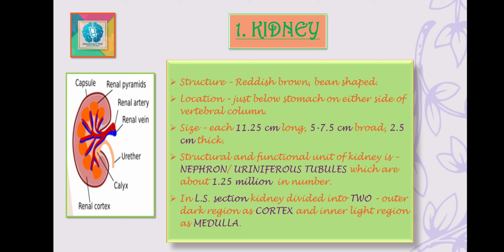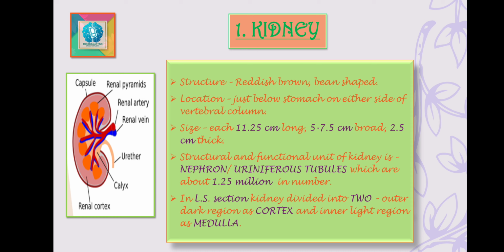In the middle of the inner concavity is a notch which is termed as hilus or hilum, which leads to a space named the renal sinus. The renal artery, renal vein, nerve fibers, lymph vessels, and the ureters enter or leave the kidney through the hilum only.